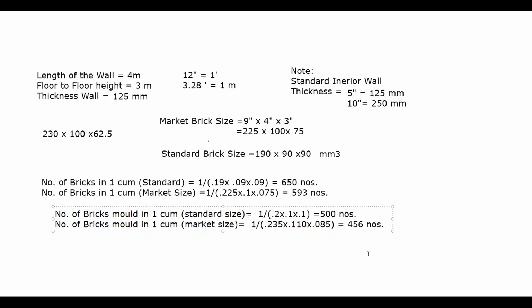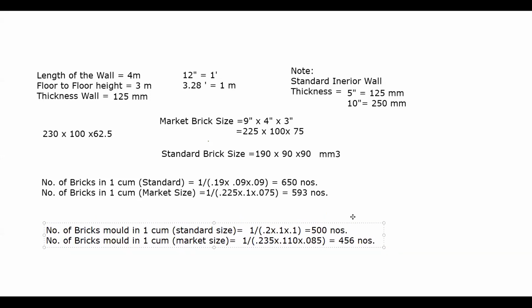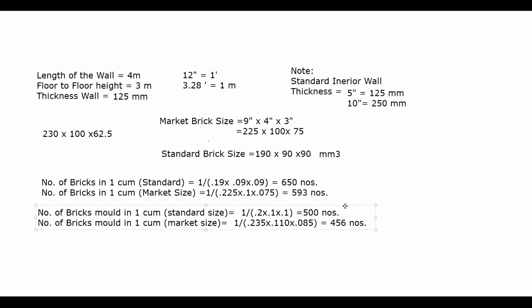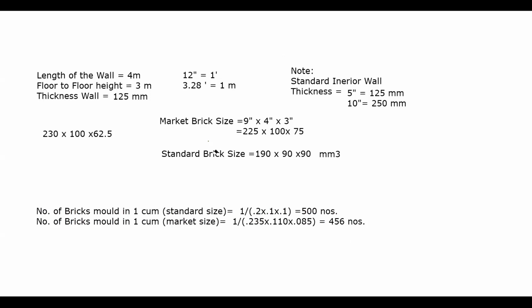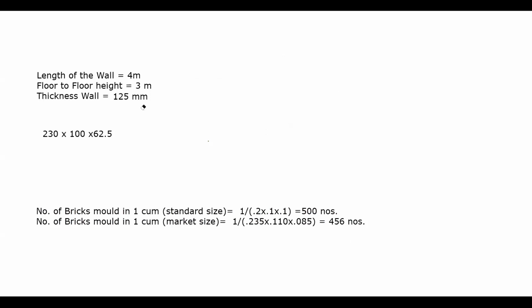So now, Alok, we have proved that in 1 meter cube we don't have 500 numbers. Yes, sir. As per the size of the bricks available in the market, we can't have 500 numbers. We have 455 or 456 bricks in 1 meter cube. Now, if we want to calculate the number of bricks in a particular wall, can we calculate that? I think we just need this particular data, and the remaining data we can erase. Yeah. Now we can calculate.